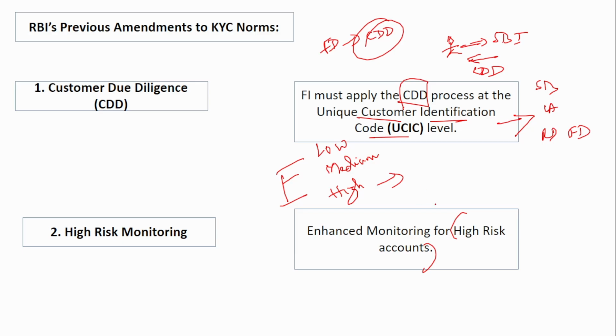Monitoring of high risk customers should be more than of low risk customers. For normal IT salaried people, the risk is lower, so you can't have the same amount of monitoring on low risk and high risk customers. High risk means the chance of wrong activities happening is very high, so you have to monitor very keenly in the high risk than the low risk. That is what is mentioned here.